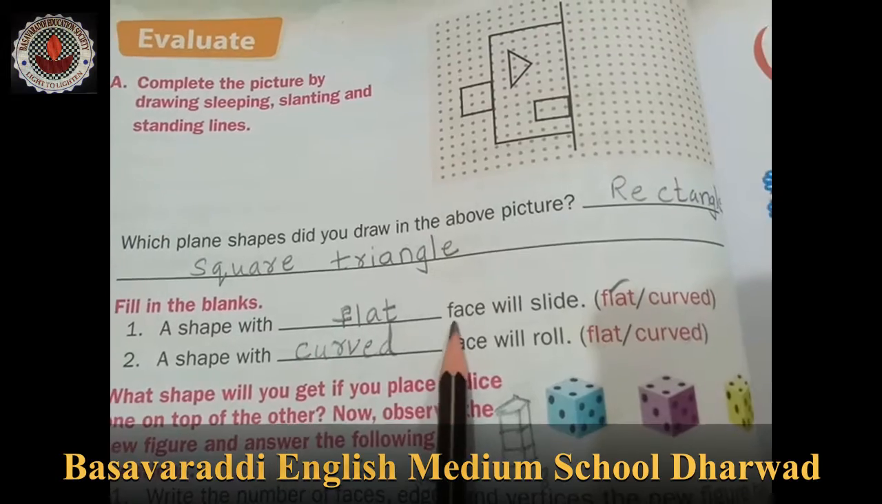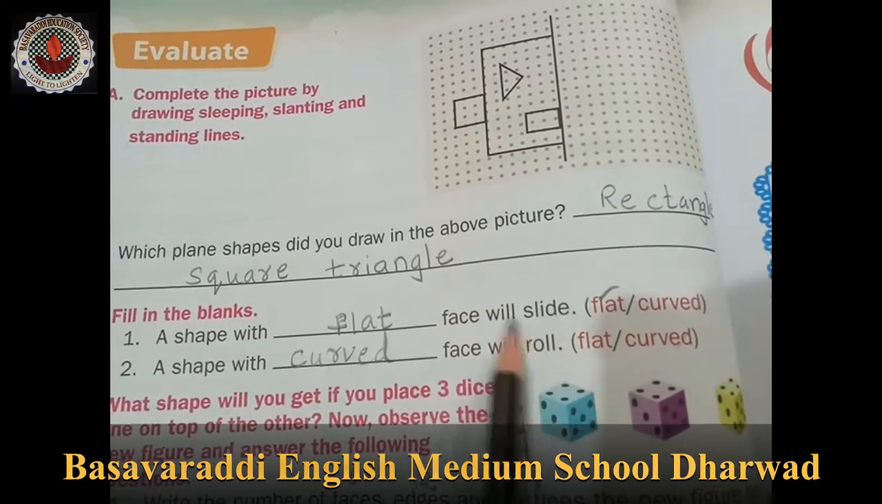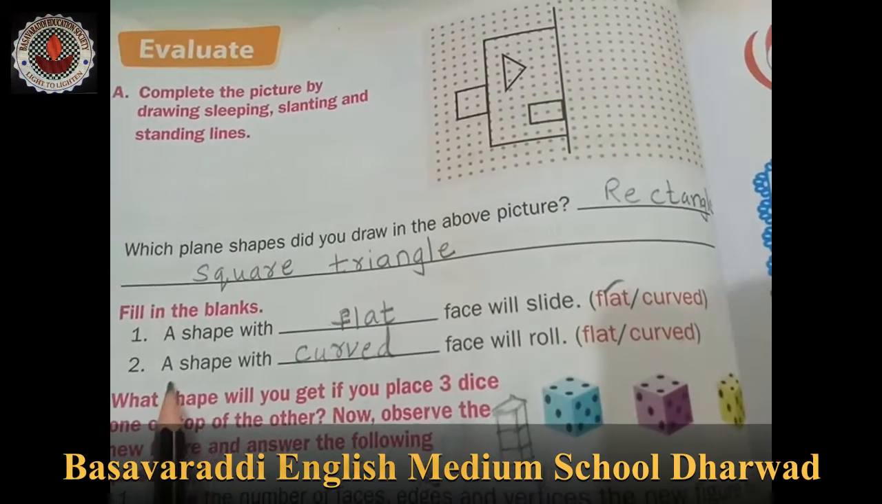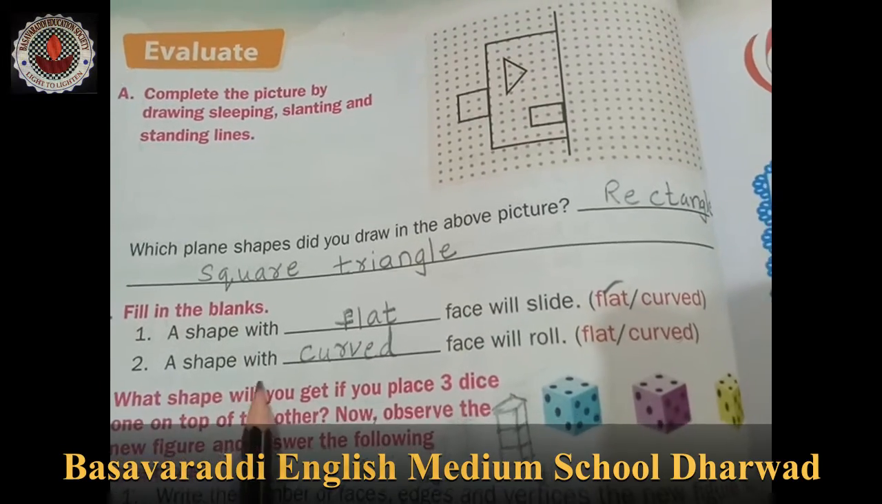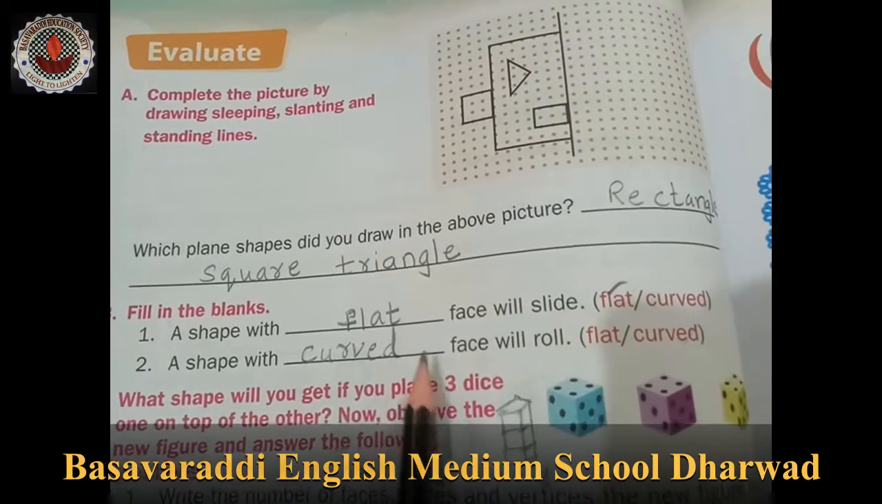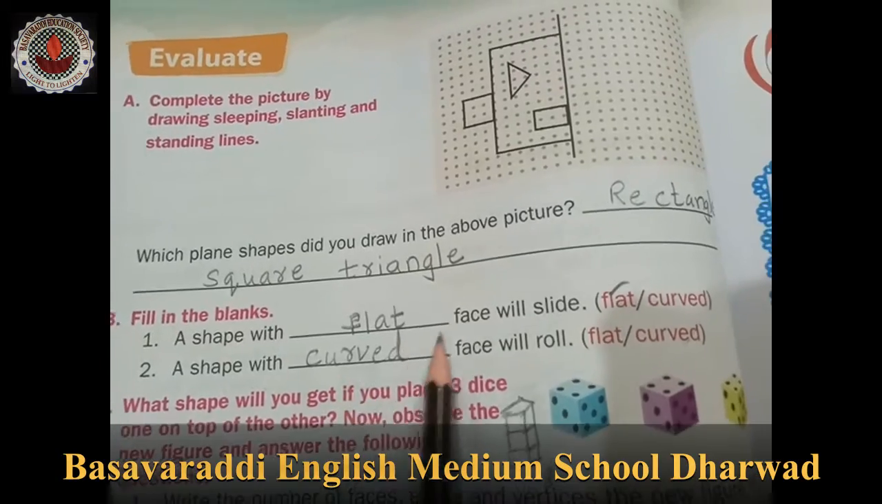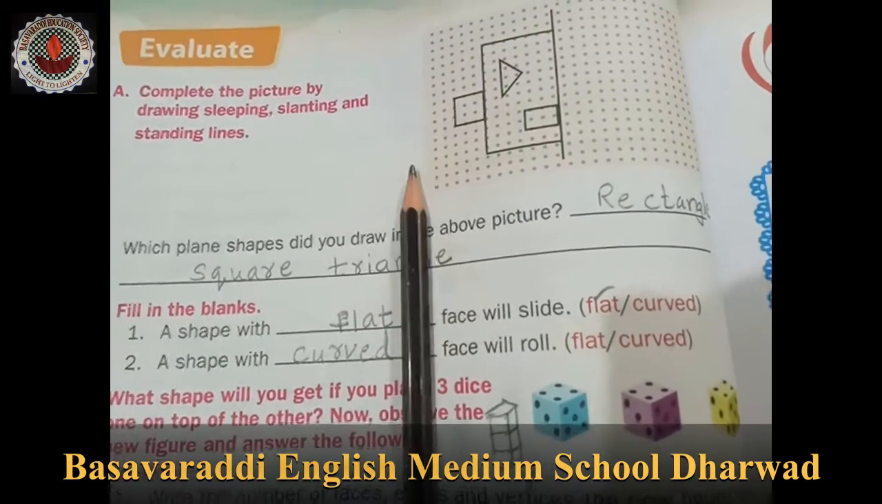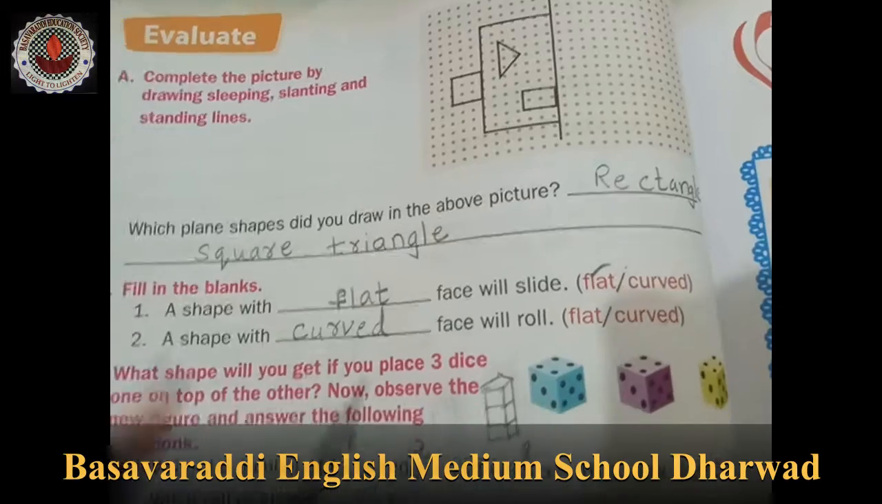Shape with dash face will slide, that is a flat face. Shape with dash face will roll. Which is a roll? That is a curve. Which is a slide? That is a flat. Which is rolling? That is a curve.